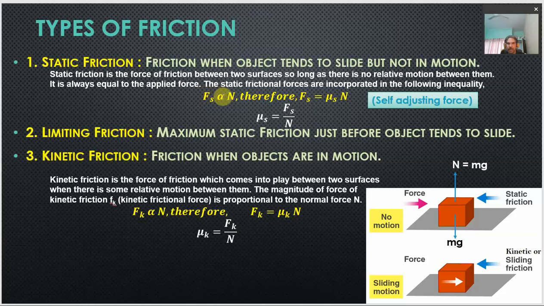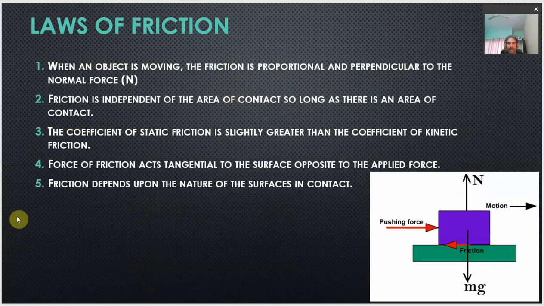Here the friction will always be proportional to n, here as well as this. So, this is what it means. And the second thing is that friction will be perpendicular to the normal reaction. So, this is the very first rule.